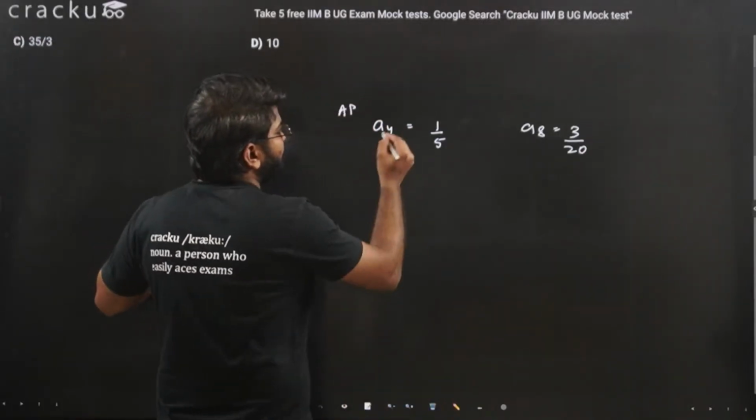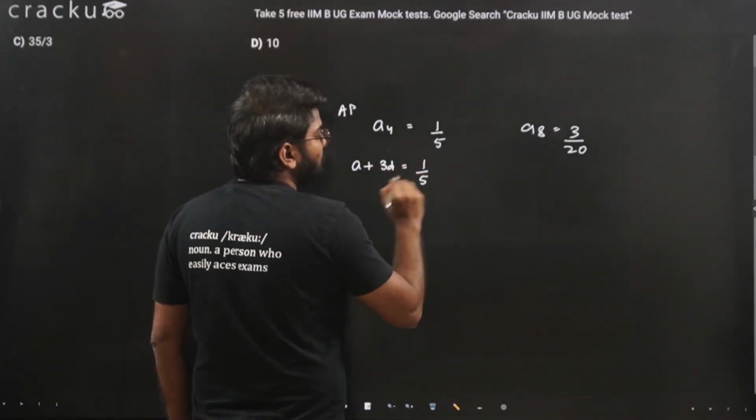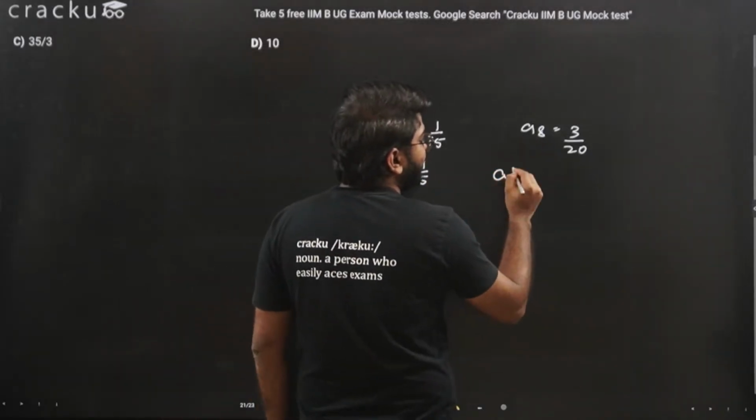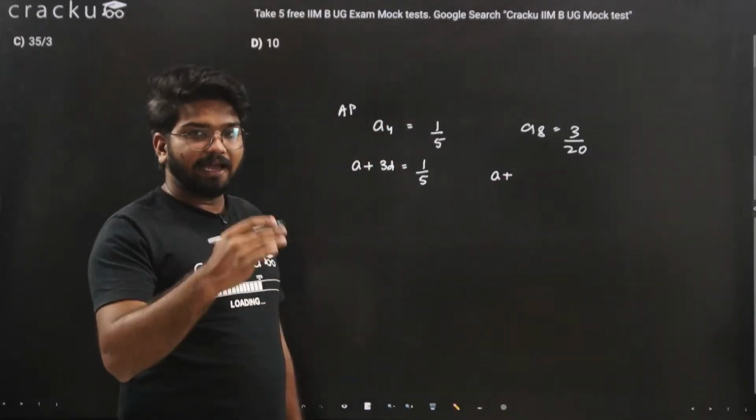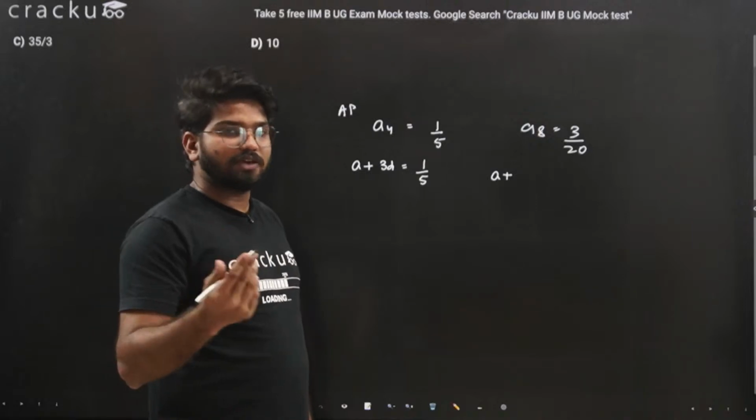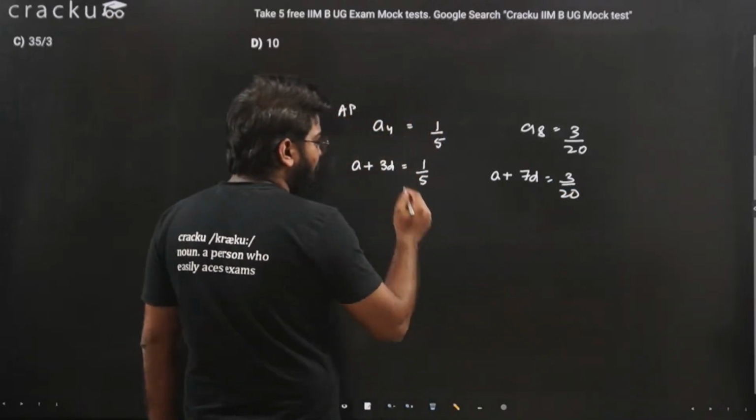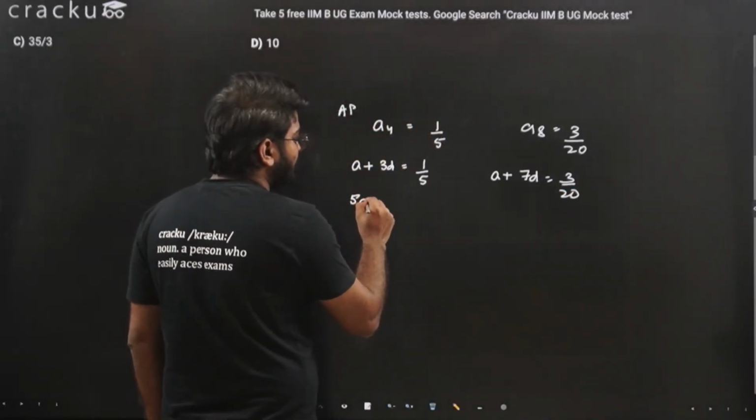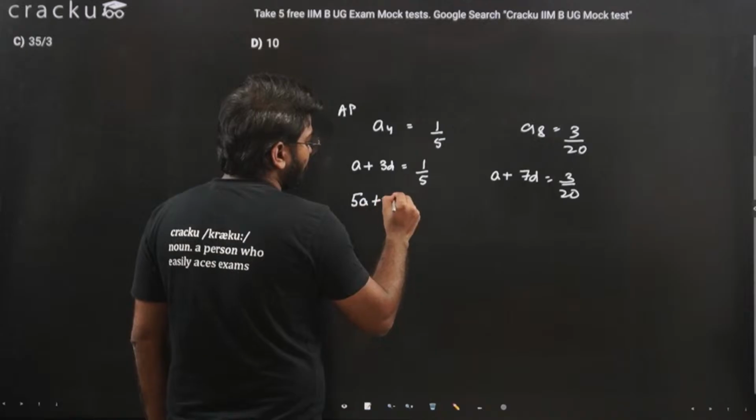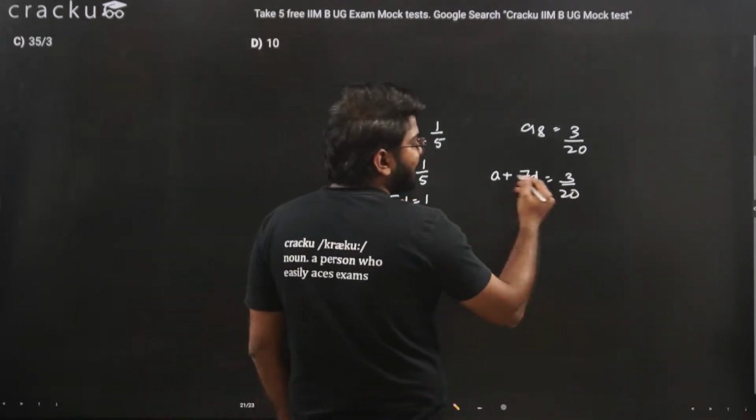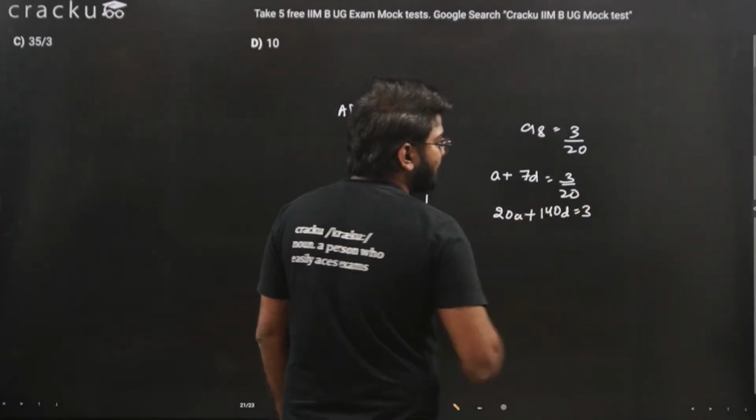Now we can write A4 as A plus (4 minus 1)D, that is A plus 3D, is equal to 1 by 5. Here A8 is A plus 7D, since n is 8 and 8 minus 1 is 7. So A plus 7D is equal to 3 by 20. If we cross multiply, we have 5A plus 15D is equal to 1, and we have 20A plus 140D is equal to 3.